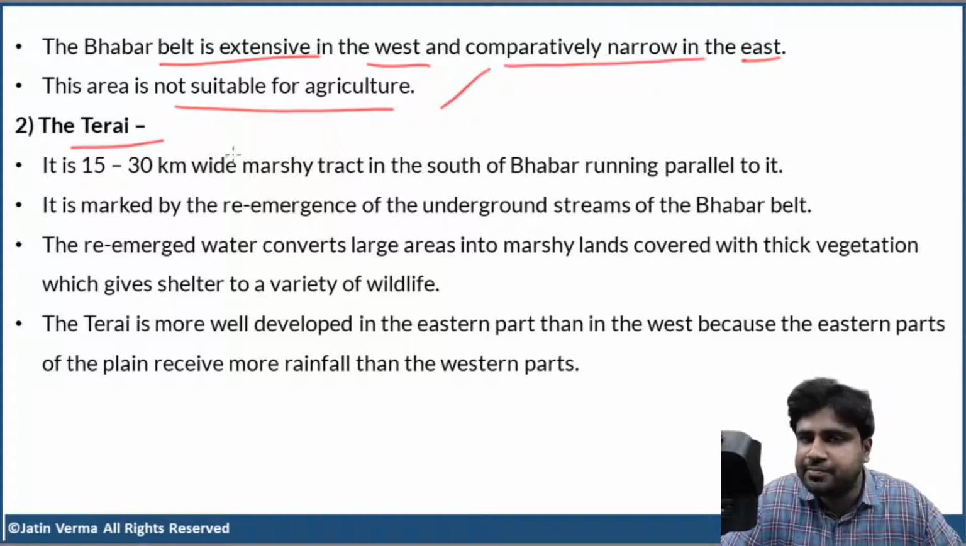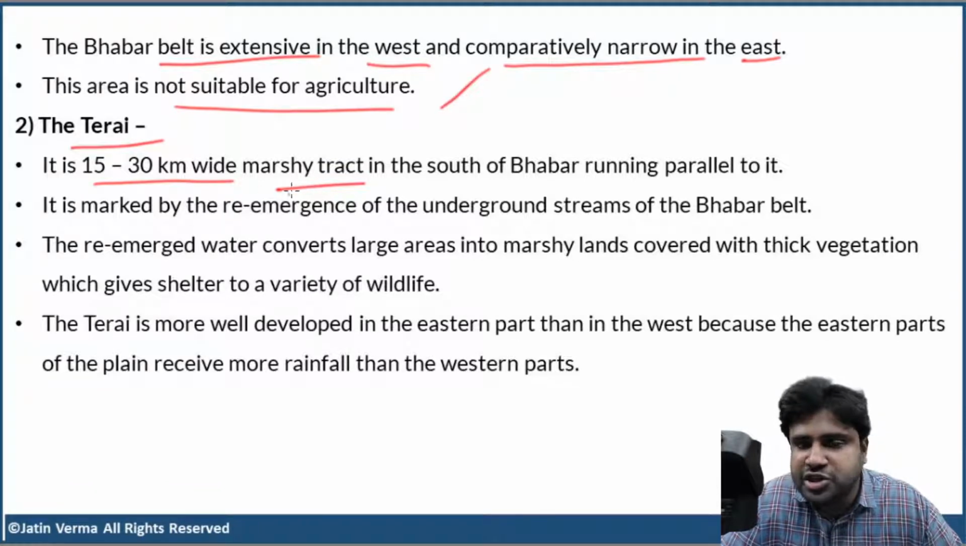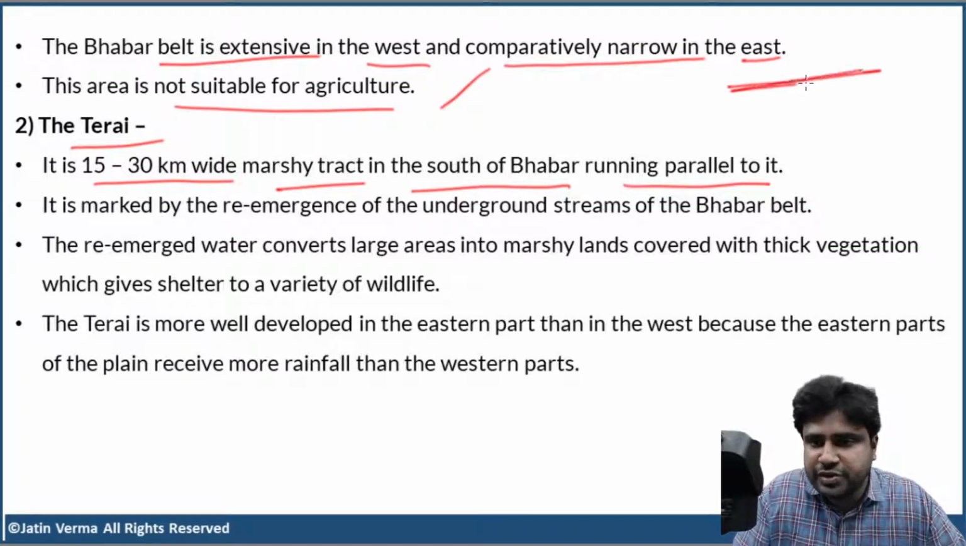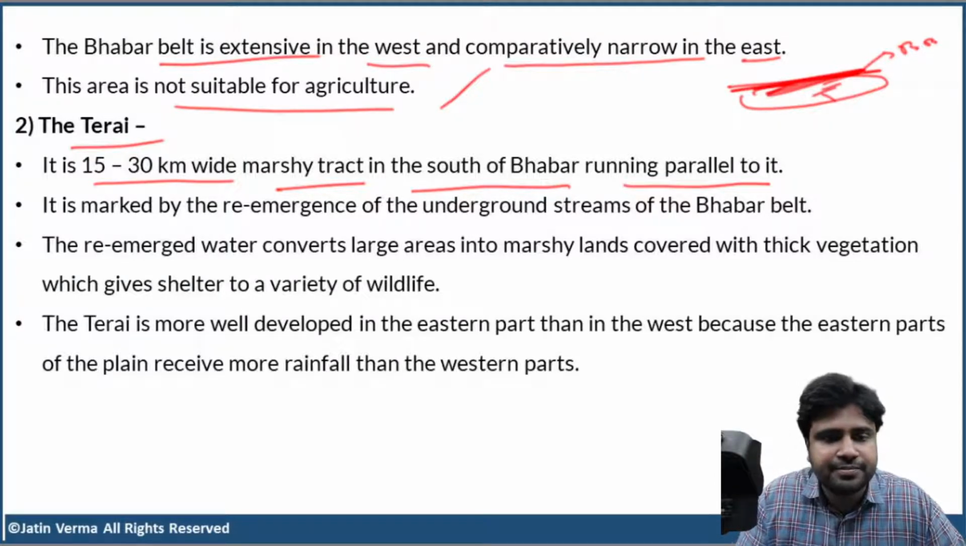Now, the Terai. It is a 15 to 30 kilometer wide, marshy tract. You know the meaning of marshy land, right? It is a 15 to 30 kilometer wide marshy tract in the south of Bhabar, running parallel to it. Okay, so it is like this. First, you have Bhabar, and then you have Terai. This is the Bhabar belt, and this is Terai.